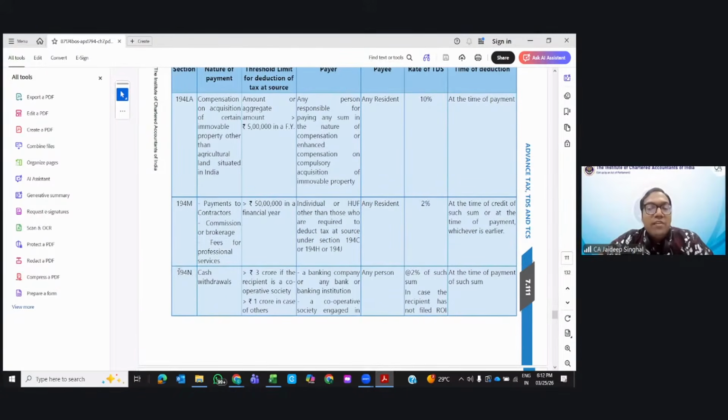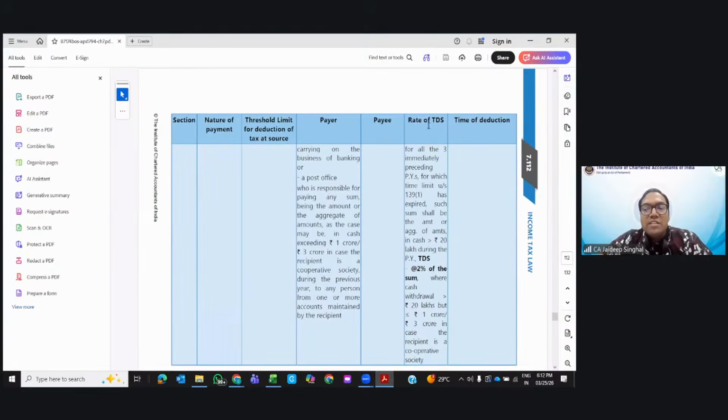Clear? 194N is for cash withdrawals greater than 3 crore for a cooperative society, greater than 1 crore in any case, and 2% is the rate. In case the person has not filed ROI and all, then in that scenario, it is increased.